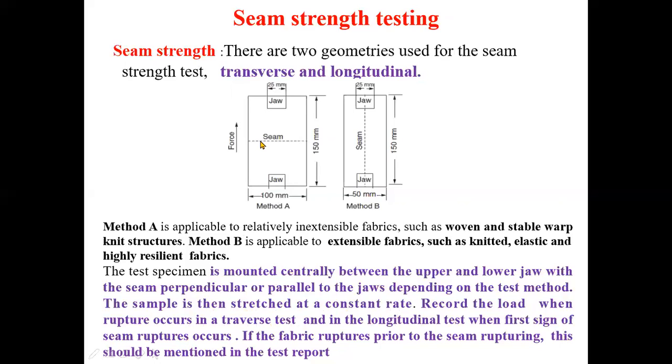Remember, in the case of the transverse, you can easily understand the breaking point of the seam. But in the case of longitudinal, it is not possible to understand the breaking point.